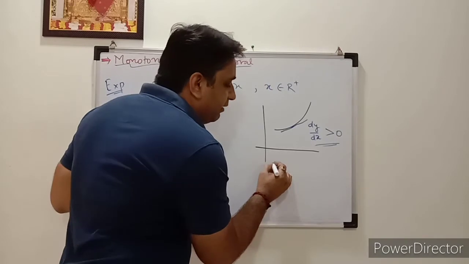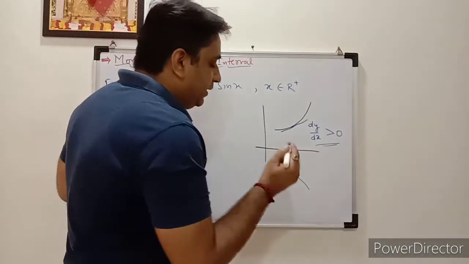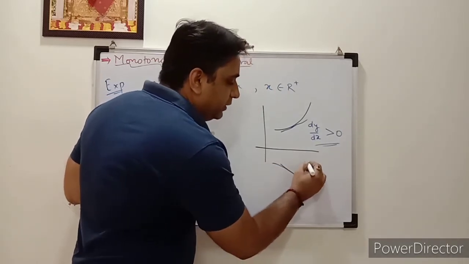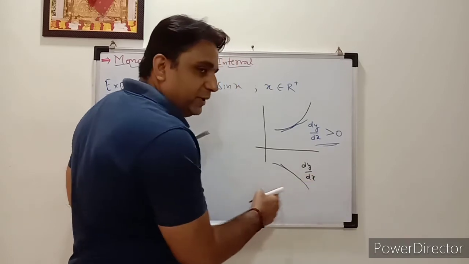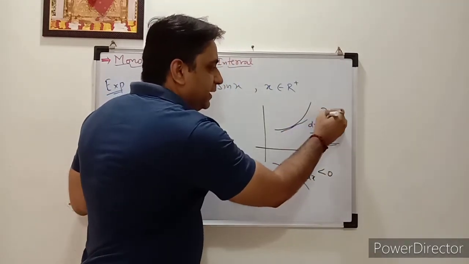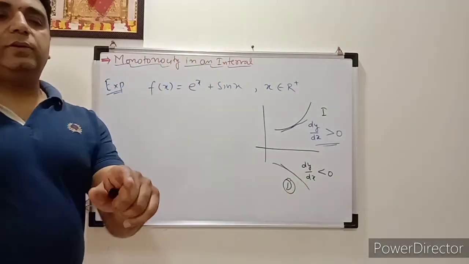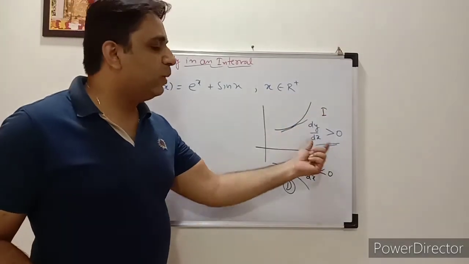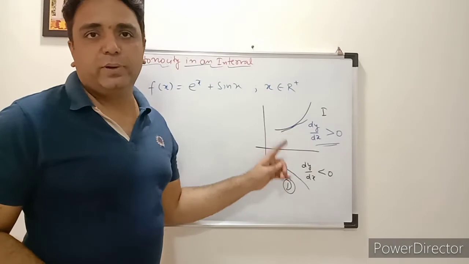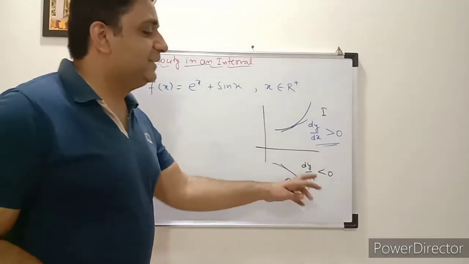And similarly, if you have a graph like that, it is decreasing. Again at the same point, if you draw the tangent here, you need to think about dy by dx. It is less than 0. So this is the condition for an increasing function, and this is for the decreasing one. I hope everyone got it. Increasing means the derivative of that function should be greater than 0 at that point, and for decreasing, the derivative of that function is less than 0.